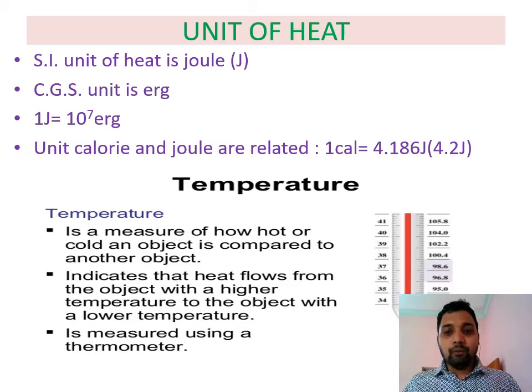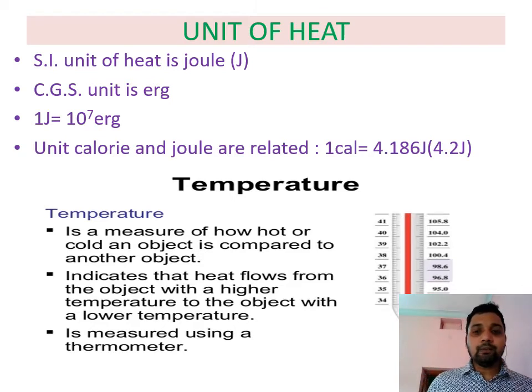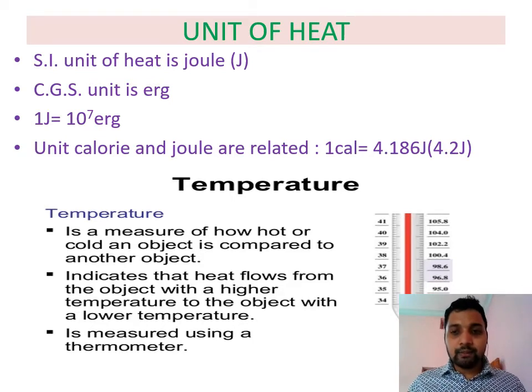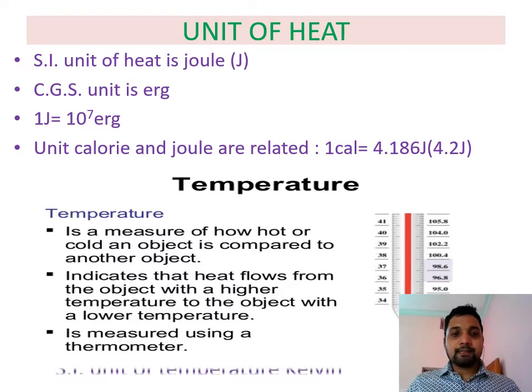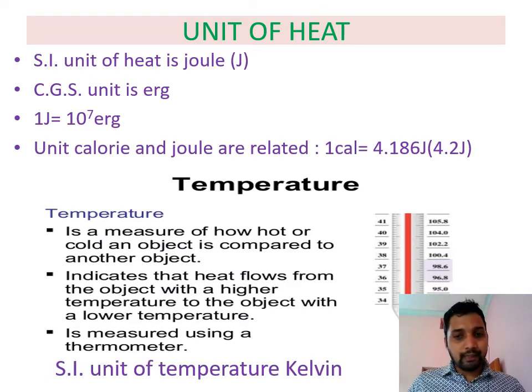When heat flows, the hot body at higher temperature loses heat and its temperature gradually decreases, whereas the cold body with lower temperature gradually has its temperature increase. When both reach the same temperature, that condition of equilibrium is called thermal equilibrium. Temperature is a measurable quantity. It can be measured using a thermometer, and it has the SI unit Kelvin.